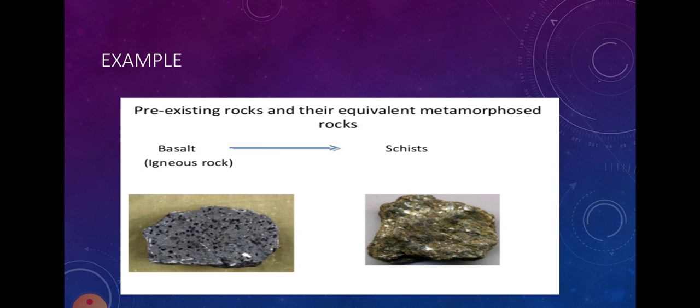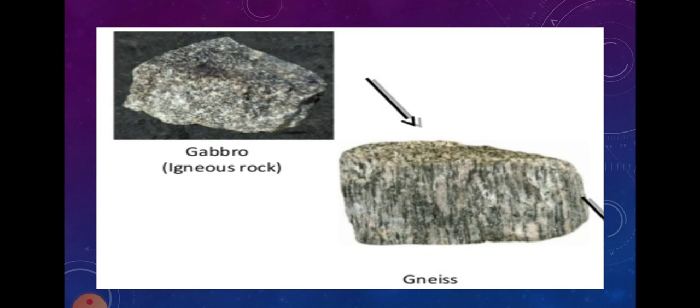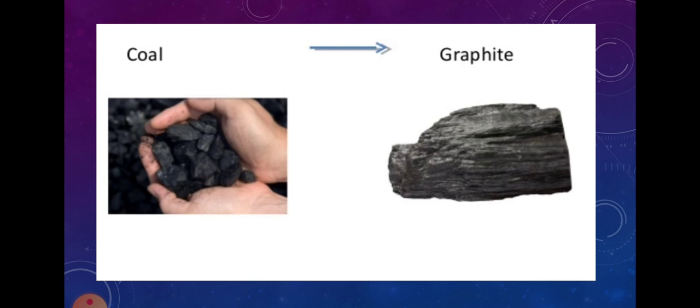Here are some examples of metamorphic rocks: the original rock, and after metamorphism the new rock. The pre-existing rock is basalt. You know basalt is an igneous rock. After metamorphism it became schist, that is a metamorphic rock. Second one, clay sandstone, a sedimentary rock, became quartzite. Then gabbro is an igneous rock, gabbro transformed to gneiss, a metamorphic rock.